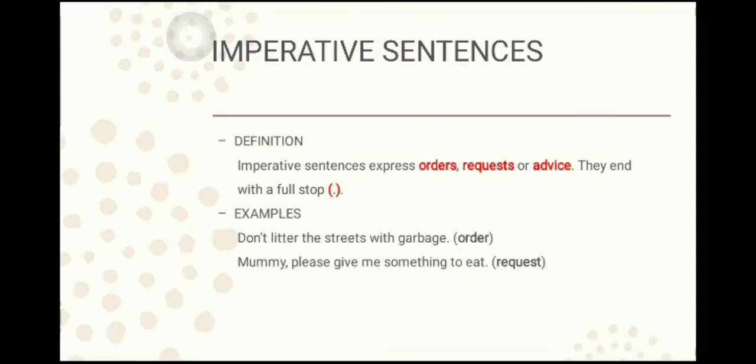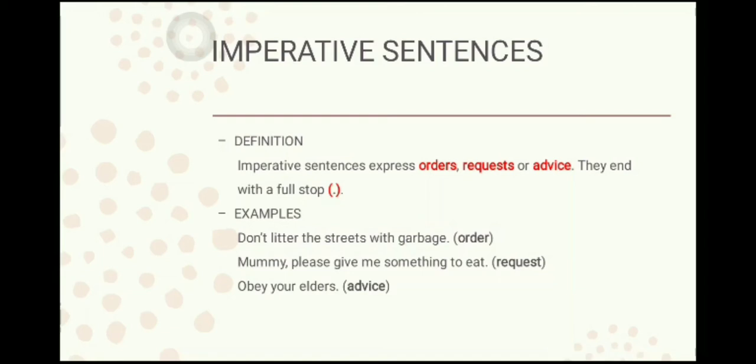Don't litter the streets with garbage. Now, this is an order, right? Imagine the government is telling you, don't litter the streets with garbage. Litter means to spoil or make it bad. So, it is an imperative sentence example. Mummy, please give me something to eat. It is a request. So, it is an imperative sentence. Don't confuse yourself with declarative or imperative sentences.